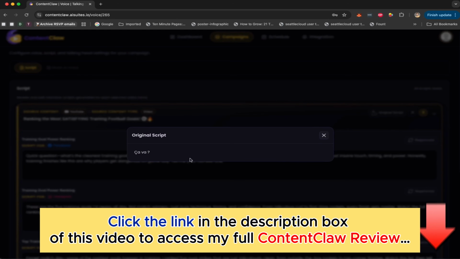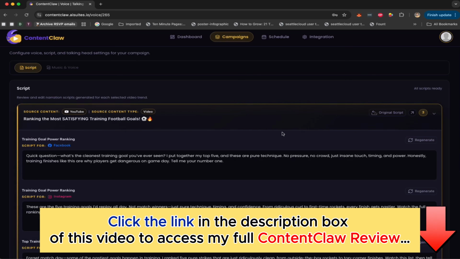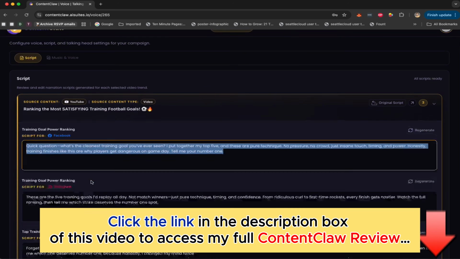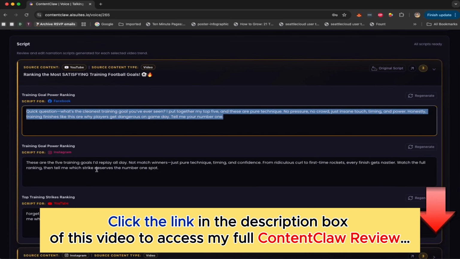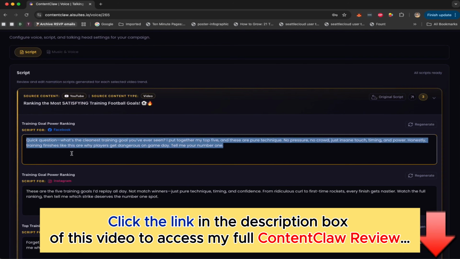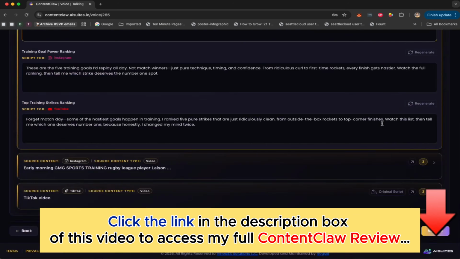You can see the original script. It doesn't have a lot of script because it's probably just music, so it's going to add that music for you, and it has created a new script based on the title, the description, and the song, the music that was in the video. So it has created one script for Facebook, another for Instagram, another for YouTube, because we connected Facebook, Instagram, and YouTube in our channel. If we connected TikTok, it would create one for TikTok. If we connected Twitter, it would show it for Twitter. Whatever platform you select, it will create a script for you, right?